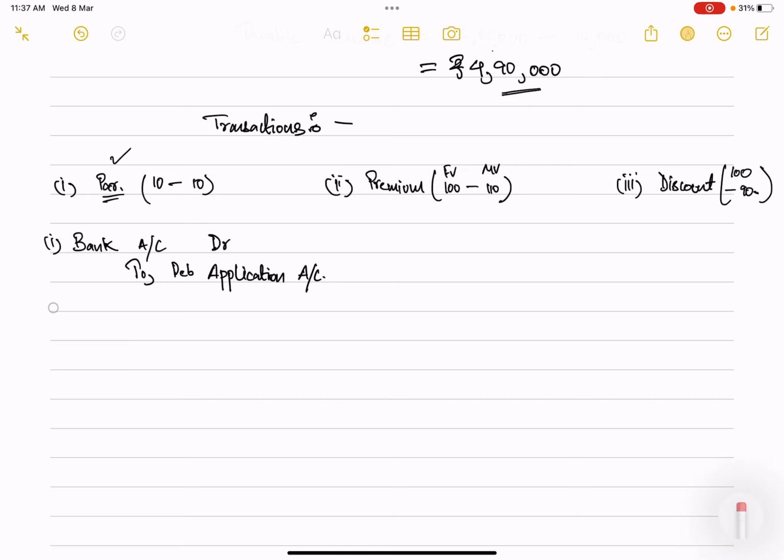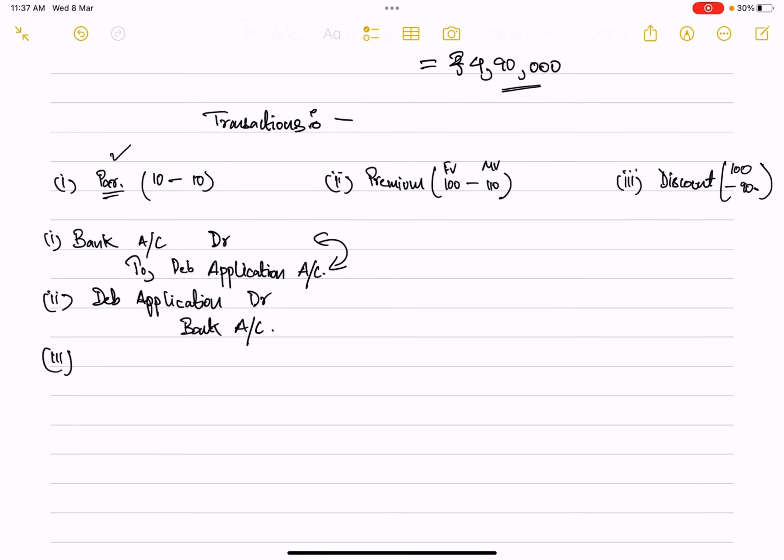Now, if there is a case of excess application, then we will have to return that money, which means we will have to reverse this entry. So what will happen if there is any excess application? Debenture application will get debited and your bank account will get credited. So this is what will happen during the application if there is excess application. Now thirdly, after you have received application, you will have to make allotment. So when that allotment process takes place, what will be the entry?